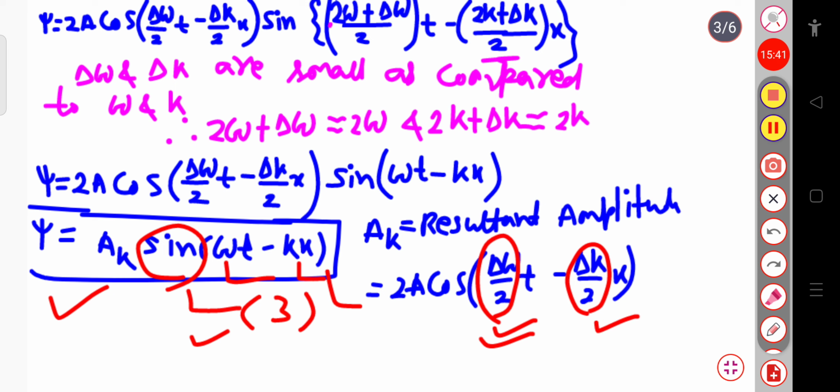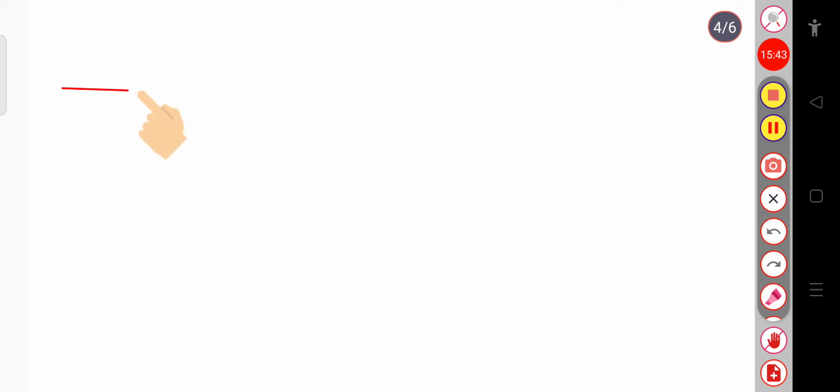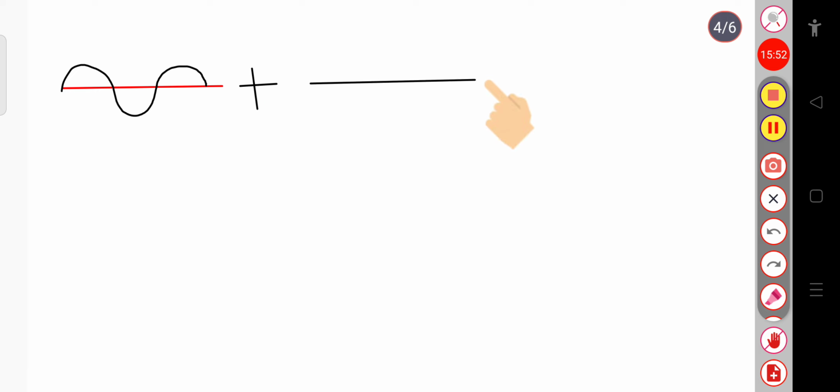Now if I plot this wave, suppose this is my first wave, psi 1, and this is the second wave, psi 2. After superposition, what will we get?